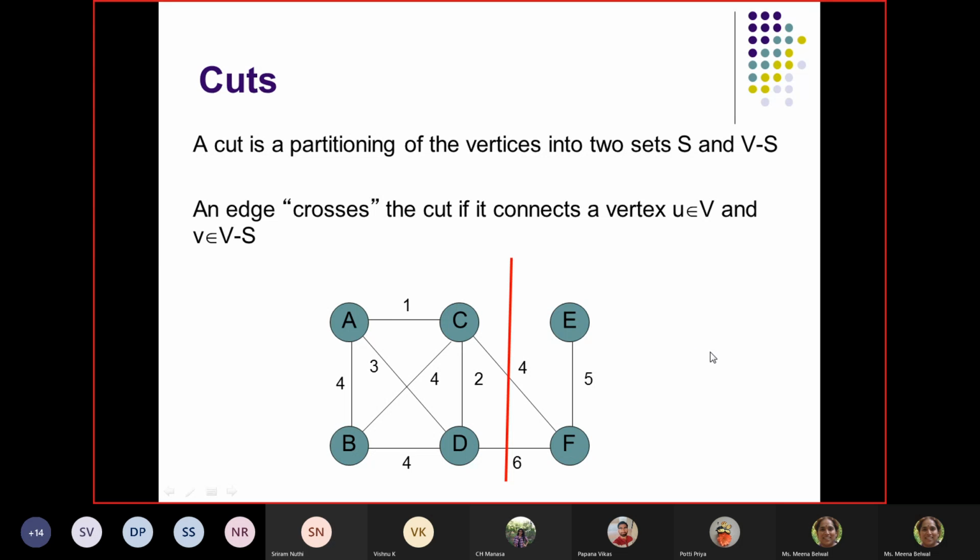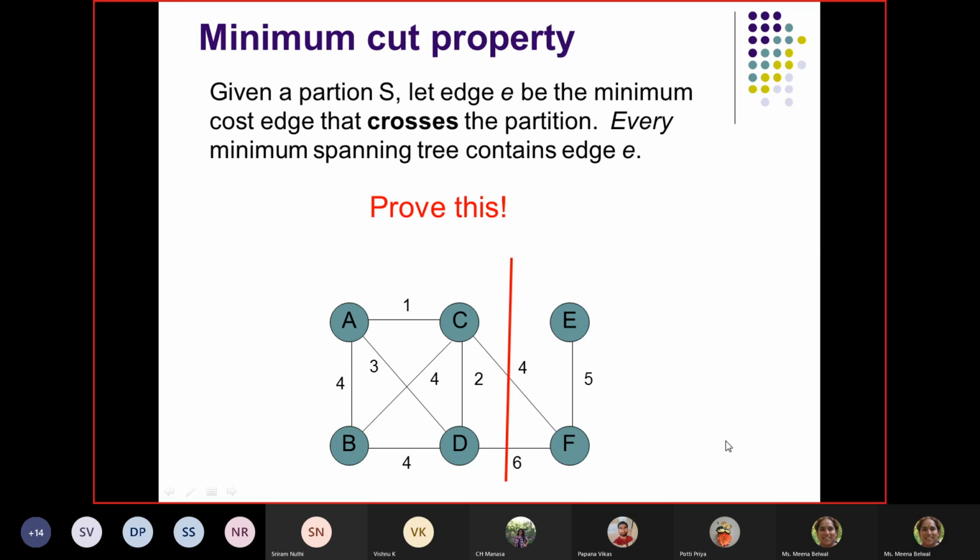Now, why did we learn this property? What exactly is the significance of this cut and the edges that cross the cut? The significance is the minimum cut property. What is the meaning of the minimum cut property? Given a partition S, a partition is already given to us, which means the two sets have been given to us. Two sets or more than two sets. Let us say right now two sets.